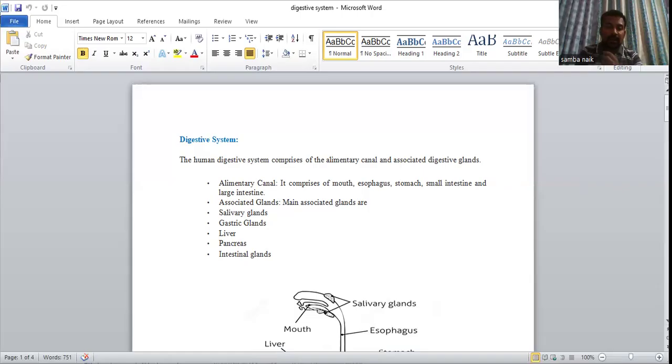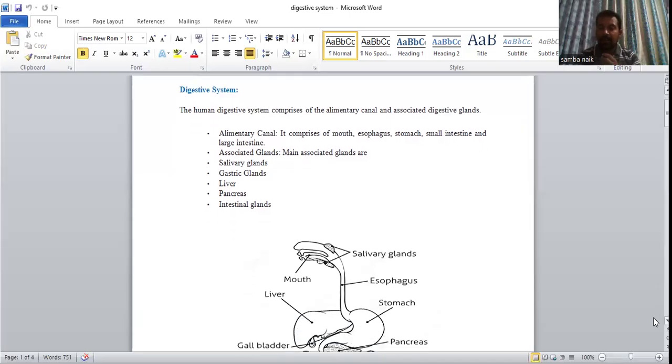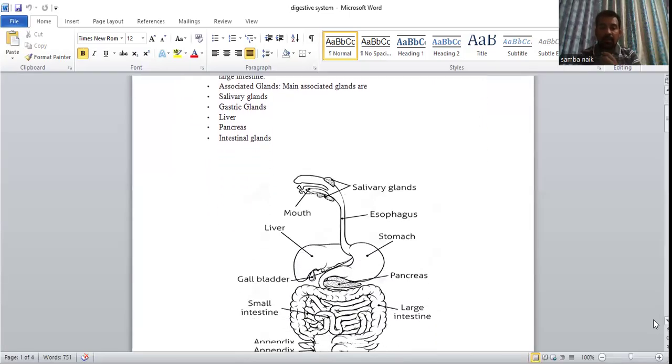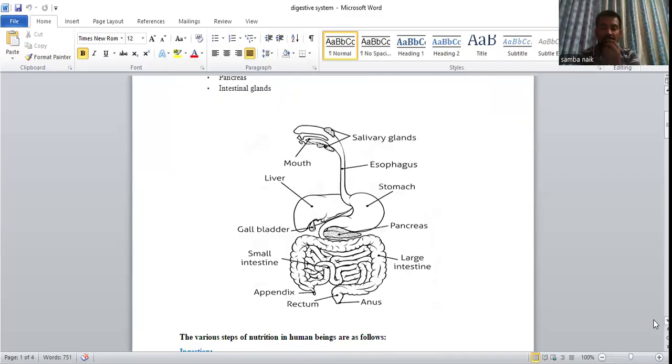Next, intestinal glands. Yes, some glands are there, some projections are there to absorb the nutrients. So we can clearly observe here the diagrammatic representation of the digestive system.